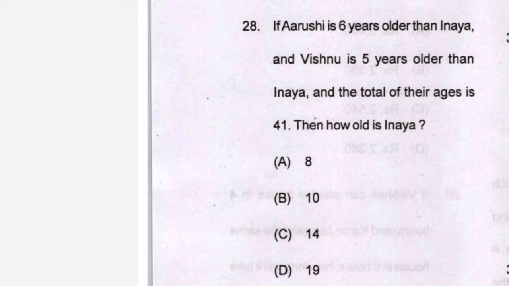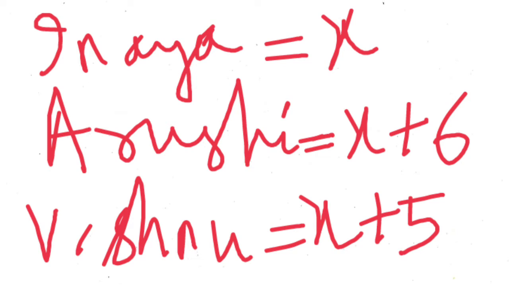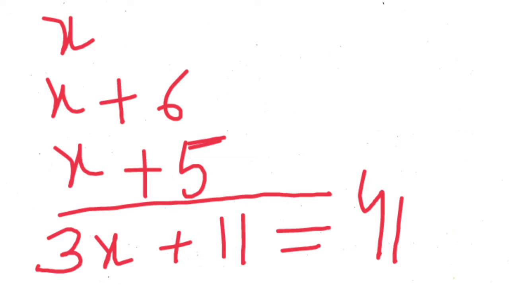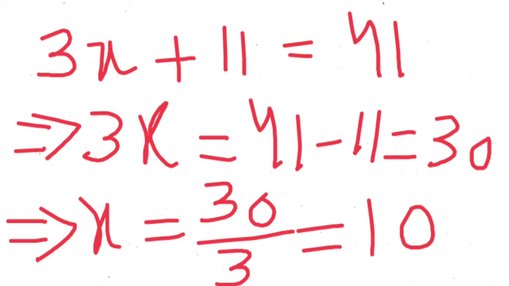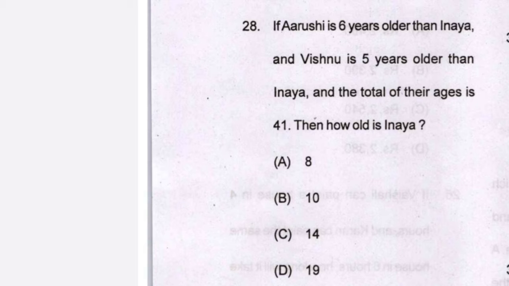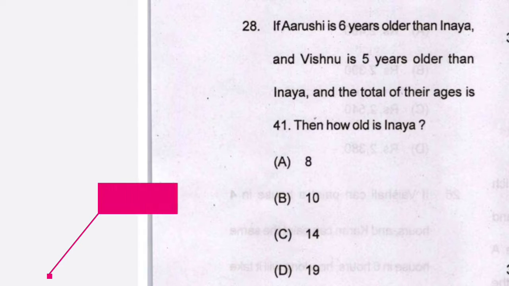Now question number 28. If Arushi is 6 years older than Inaya and Vishnu is 5 years older than Inaya and the total age is 41, how old is Inaya? Let Inaya's age be x, Arushi's age x plus 6, and Vishnu's age x plus 5. Adding together, 3x plus 11 is equal to 41. Solving it, x is 10, which is the age of Inaya. So the answer is B.